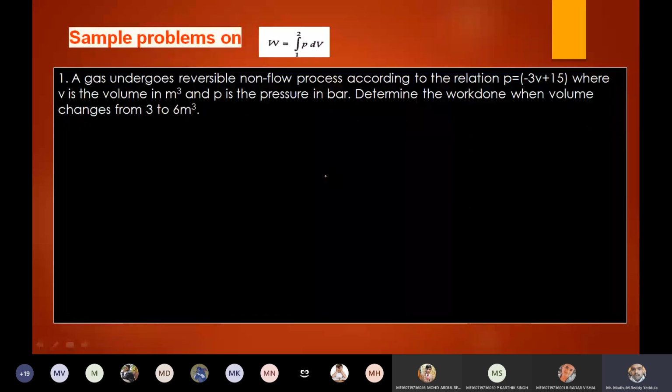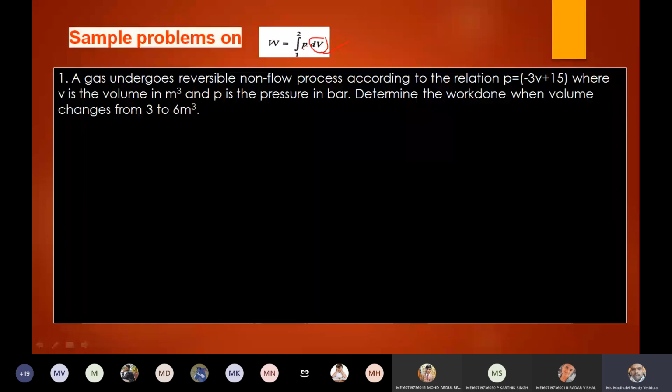Right, and we already solved these two problems in the last class, right? By using the simple equation W equals integral P dV. Writing integral P dV means I am integrating with respect to volume. Whenever P terms are there, you should write them in terms of volume. That relation is given, right?